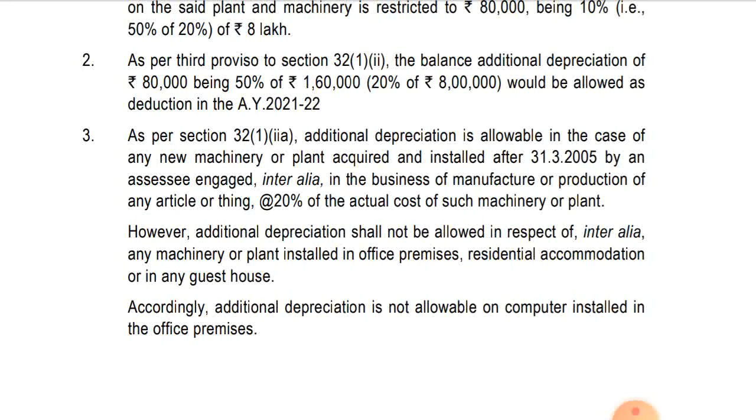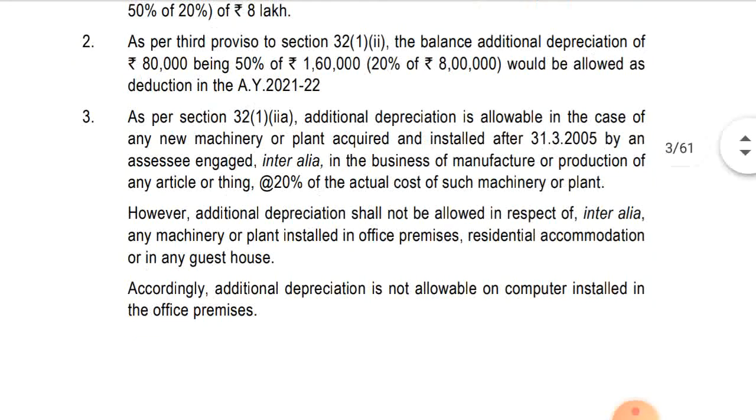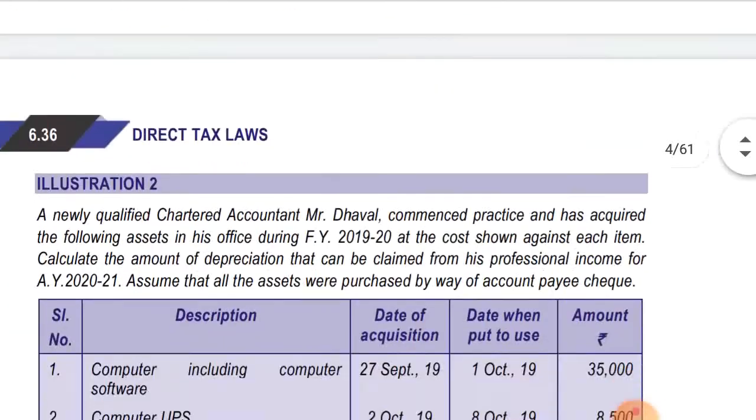Okay. However, additional depreciation shall not be allowed in respect of, inter alia, any plant and machinery installed in office premises, residential accommodation, or in any guest house. So the computer was installed in office premises, so additional depreciation was not allowed. Accordingly, additional depreciation is not allowed on computer installed in the office premises. Okay, so moving to illustration number 2.